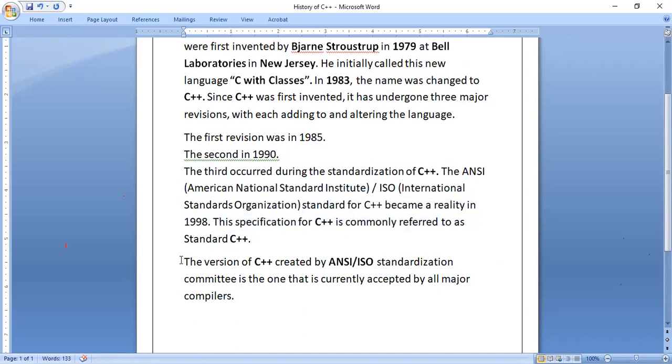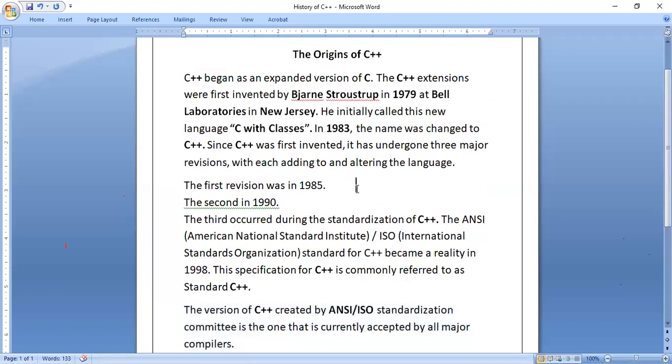The version of C++ created by the ANSI ISO standard committee is the one currently accepted by all major compilers. So this is the history of C++. The important things to know are who invented it, where it was invented, what it was initially called, and what it was later renamed. If you remember that much, it's enough.